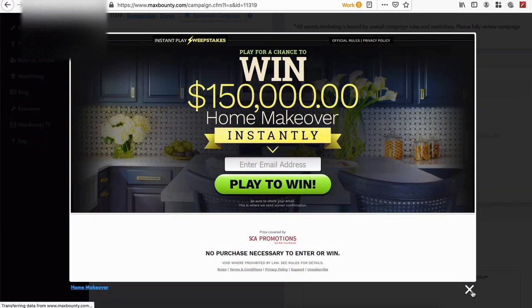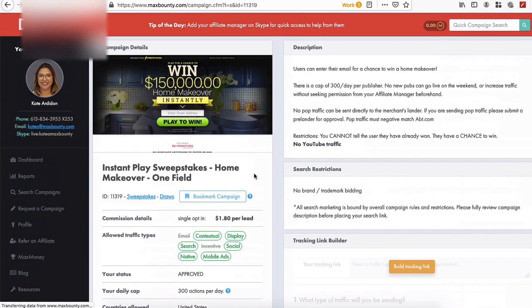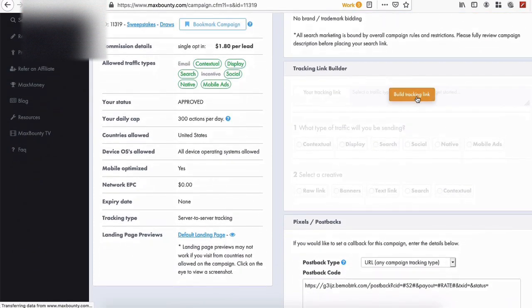We can see this. Now, we're gonna promote this offer on Facebook. Once we get into the Facebook Ad Manager, I'm gonna teach you exactly how to create the right targeting, and I'm going to give you information that you'll be able to use with other offers as well, because I'm going to teach you how to fish instead of just selling you fish.